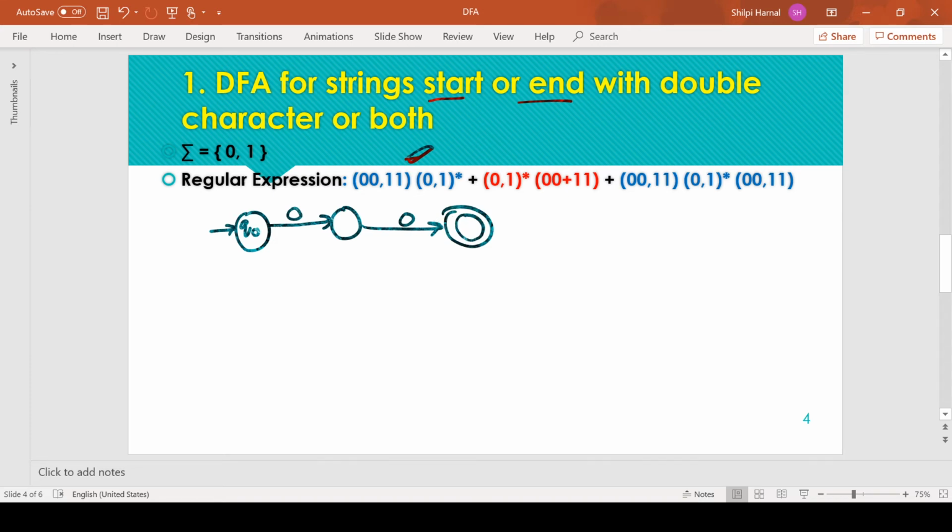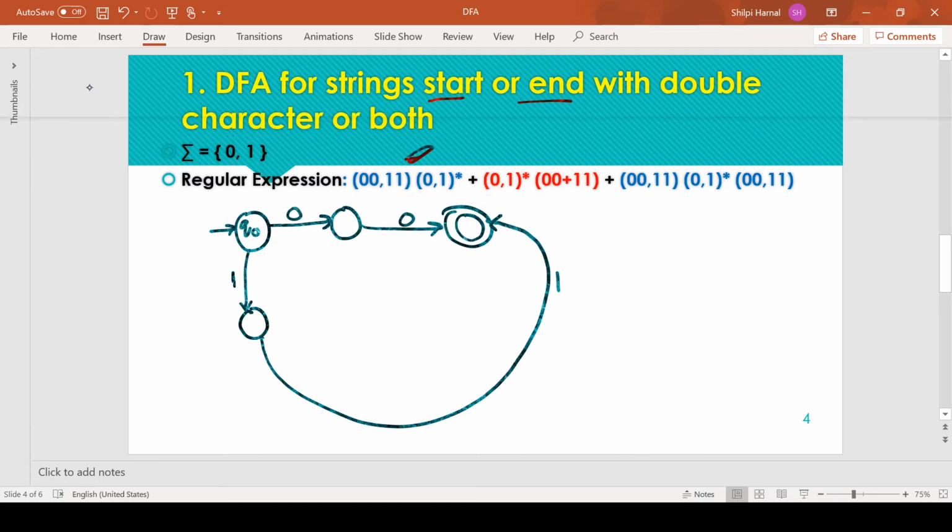Okay, and for the ending, the minimum string is 1 1. So while I am making this arc, a lengthy arc, it is because I need to construct the remaining transitions. Those transitions are going to be within this diagram, so that's why I am keeping space for the other transitions.